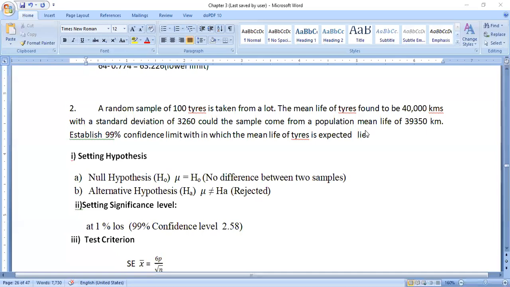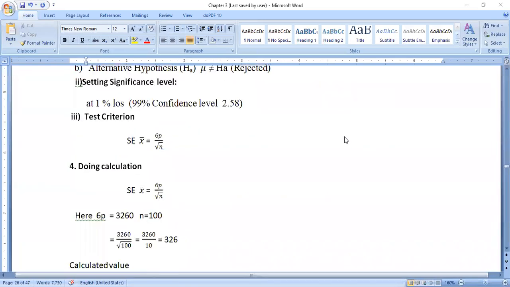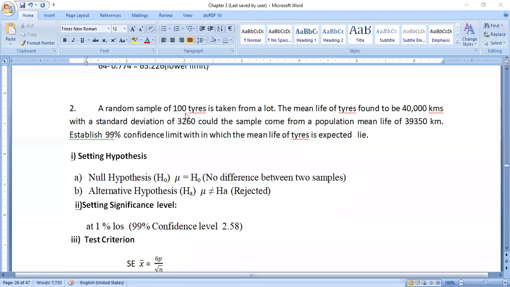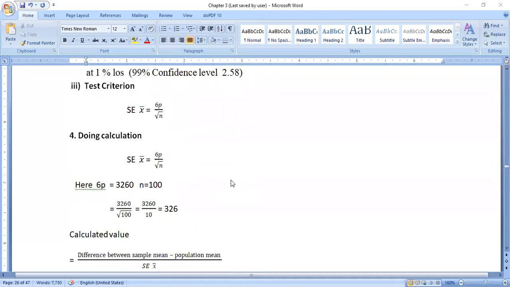Then n is equal to 100, since a random sample of 100 tires is taken from a lot. Then we calculate with the given values, and finally we got 326. That is, standard error of x bar is equal to 326.